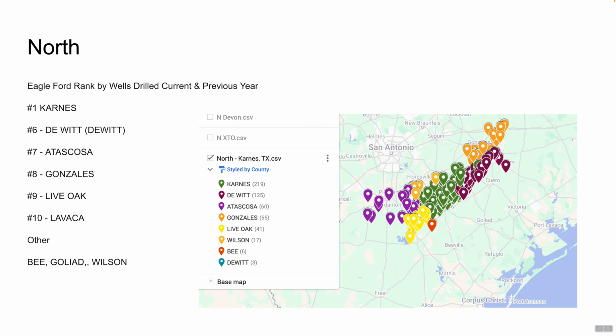Who are the top accounts in those particular counties, and what does that look like? My personal preference is to group the counties. I call this the North, and we look at Karnes, which is number one, DeWitt is number 6 off of our top 10 list, Atascosa is number 7, Gonzales number 8, Live Oak. Quite a few of our other counties are here, in the northern part of the Eagle Ford, and then there are some other counties in there that didn't make our top 10 list.